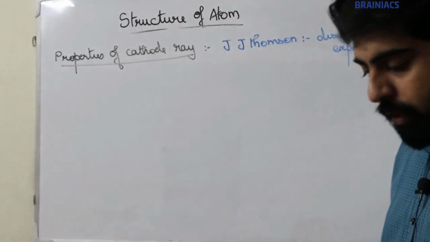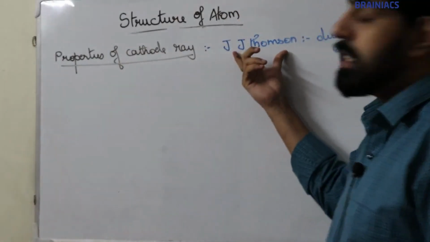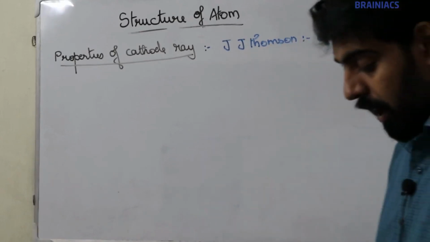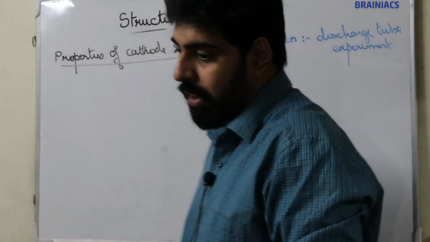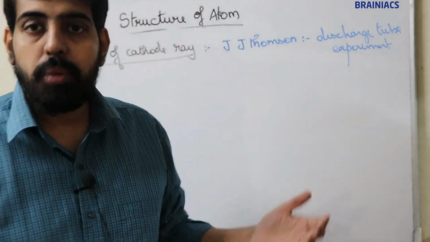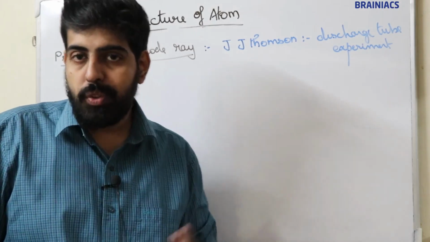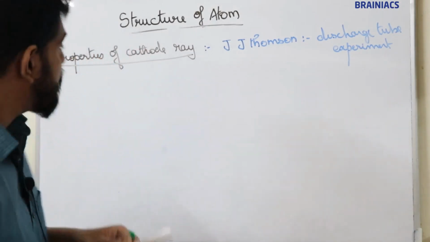Now properties of cathode ray was studied by J.J. Thomson by using the same old experiment, that is discharge tube experiment. So we are going to study the properties of cathode ray. First property.